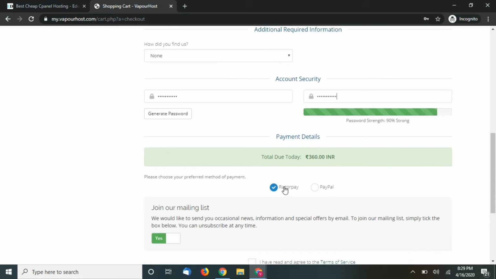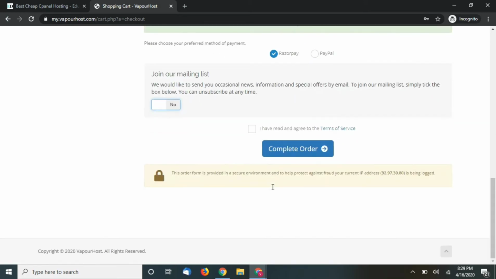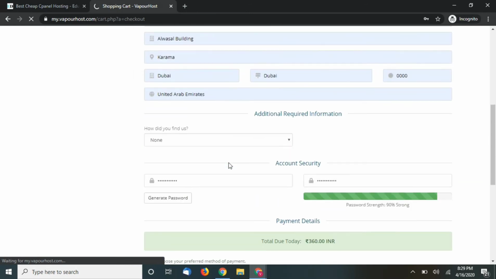Then just click on Razorpay if you have a credit card or UPI or anything, and PayPal if you have a PayPal account. I would always recommend going for Razorpay because I feel this one is easier. Just click on I have agreed to the complete terms of service and click on complete order. I have already entered everything.